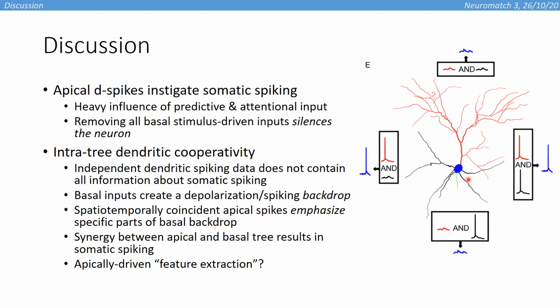This is not the case for the basal dendrites, which, as you can see, sprout from the soma independently. There is a single branching point, and so this synergy of the branches themselves is not seen on the basal tree. So we do see most apically generated spikes reaching the soma, but that is not the case for the basally generated spikes, which, due to the current sink effect, usually just become heavy or medium-sized depolarizations. That's not to say that no basal spike propagates to the soma, but most don't actually make it there.